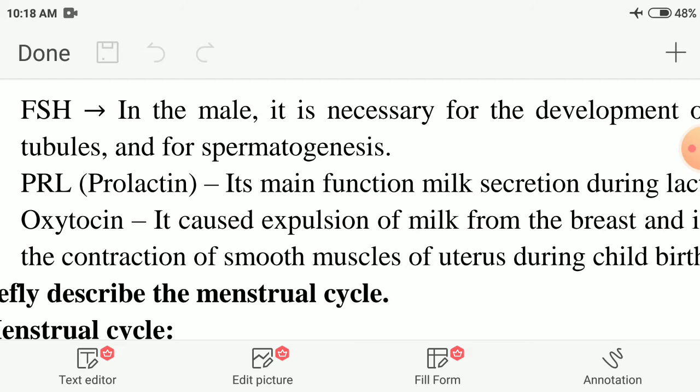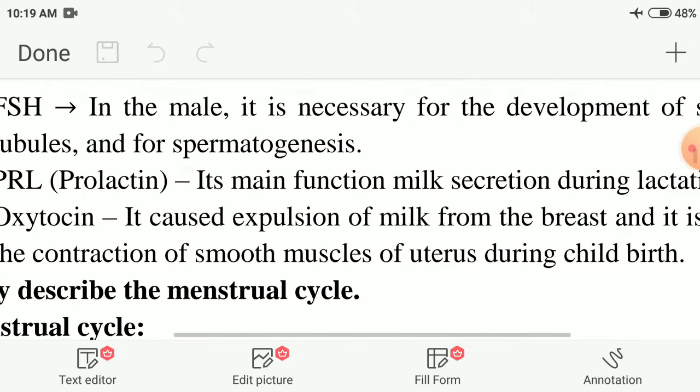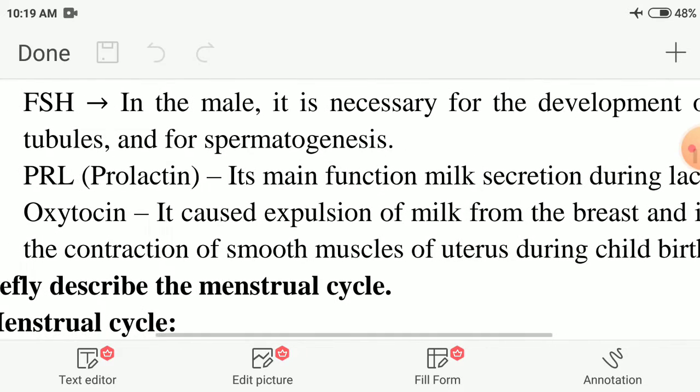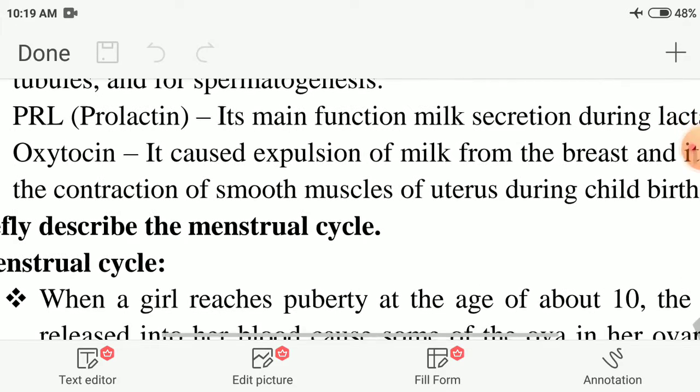FSH hormone is necessary for what purpose? Spermatogenesis purpose. Next, prolactin. PRL means prolactin. Its main function is milk secretion during lactation, the milk feeding period. Which one secretes the milk? Prolactin hormone only. Next, oxytocin.